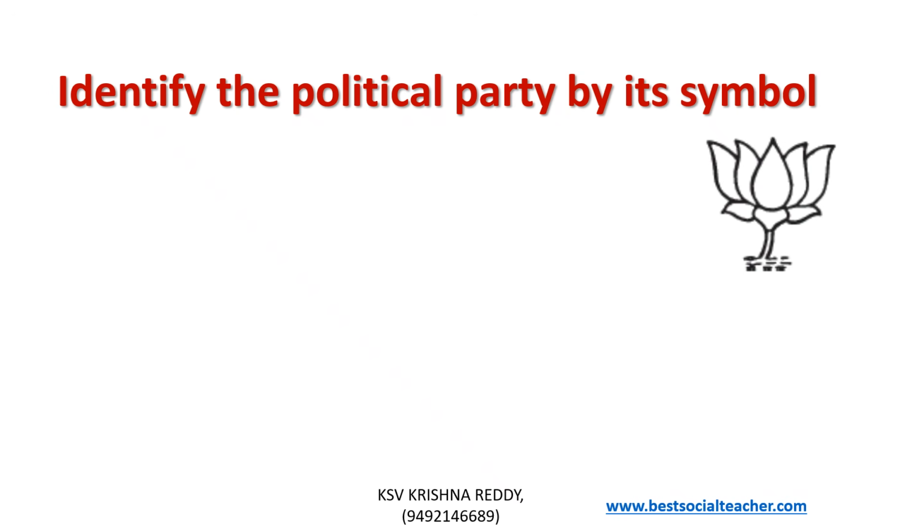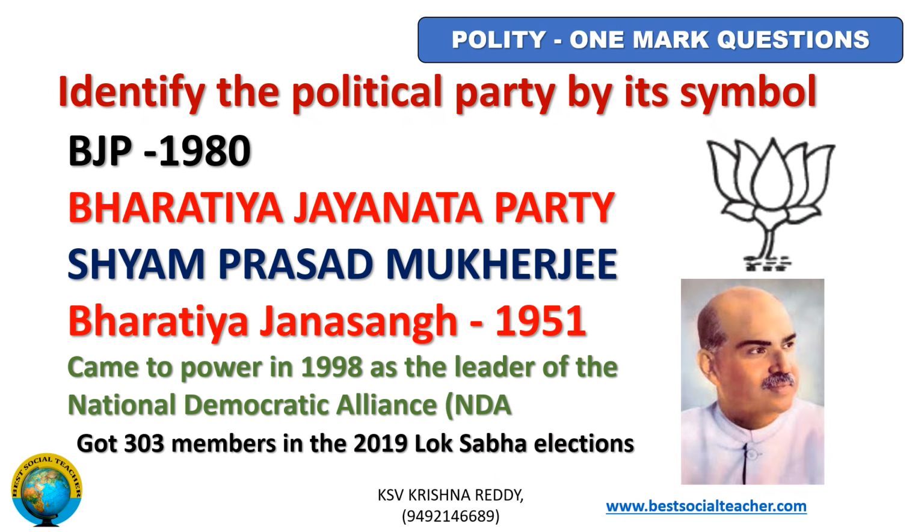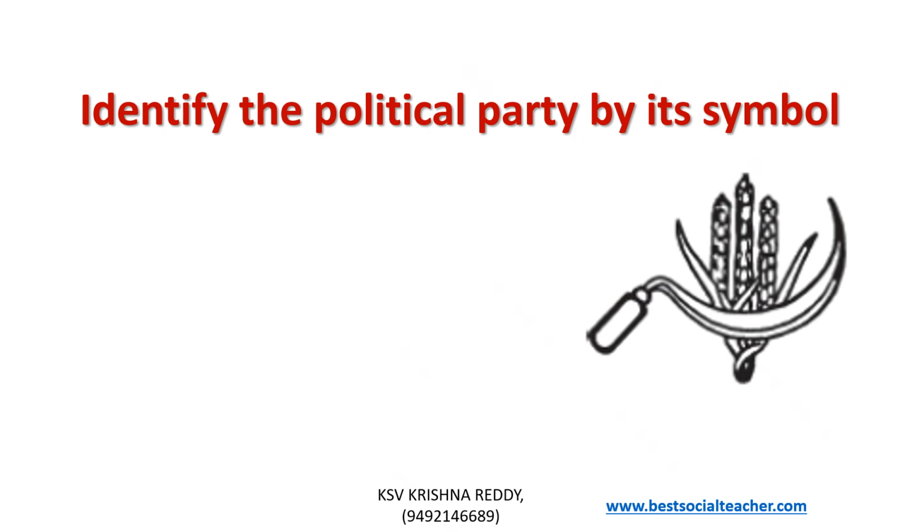Identify the political party by its symbol. It is Bharatiya Janata Party. It transformed from Bharatiya Janasangh to Bharatiya Janata Party in 1980. Previously, Bharatiya Janasangh was founded by Shyam Prakash Mukherjee in 1951. It came to power in 1998 as the leader of National Democratic Alliance. It got 303 members in the 2019 Lok Sabha elections.